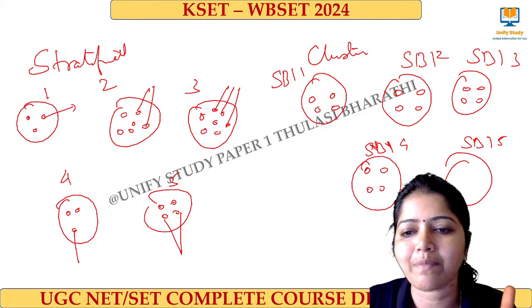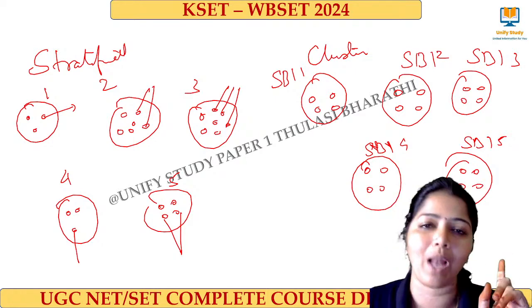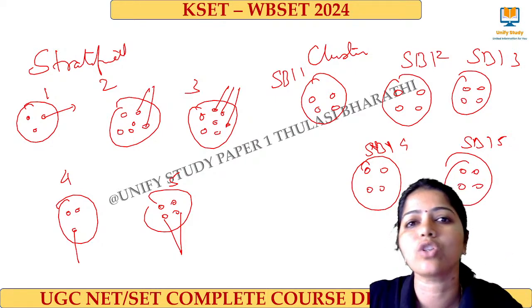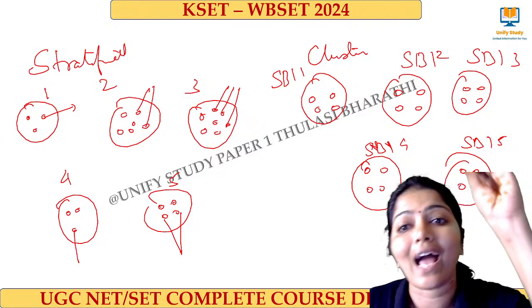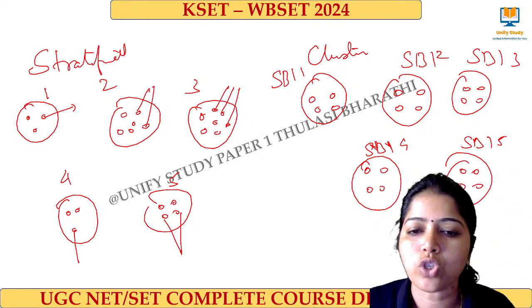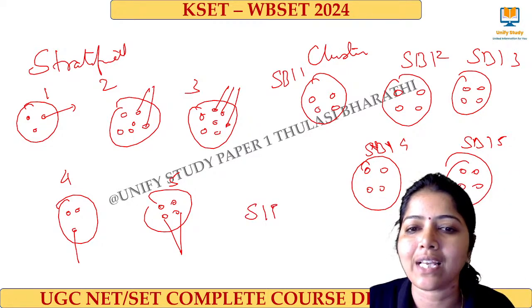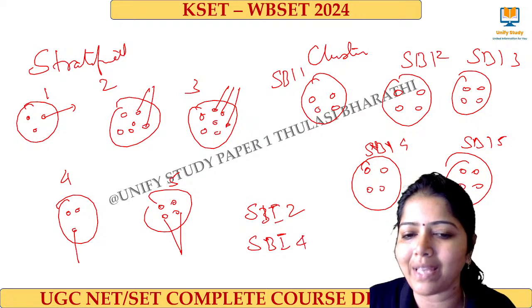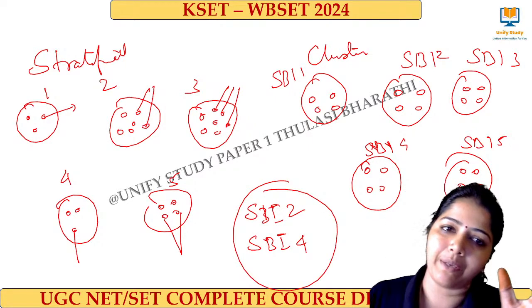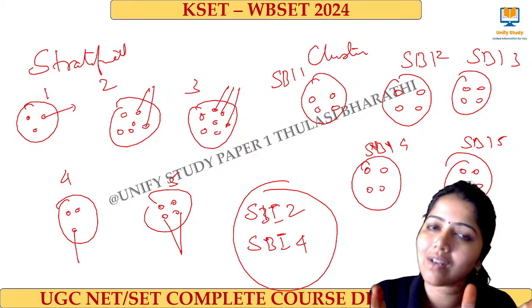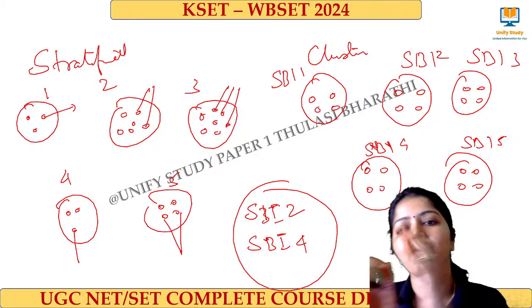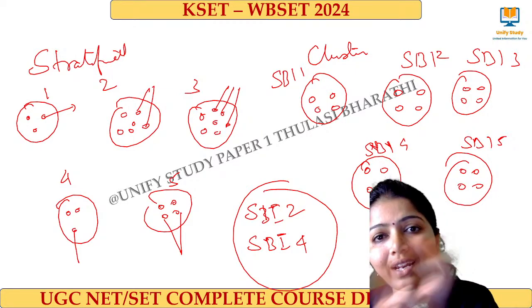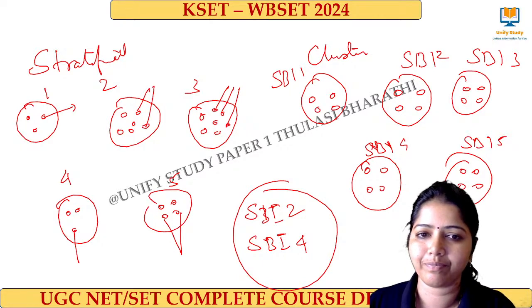Can you imagine what I am saying? So now what will happen? I cannot go and do the research on all the 5 branches. So randomly I select 2 branches. Out of these 5 branches, I select SBI 2 and SBI 4 for my research. This is the sample. But in stratified sampling, from all the clusters, I select random people. Here, I randomly select the cluster itself.